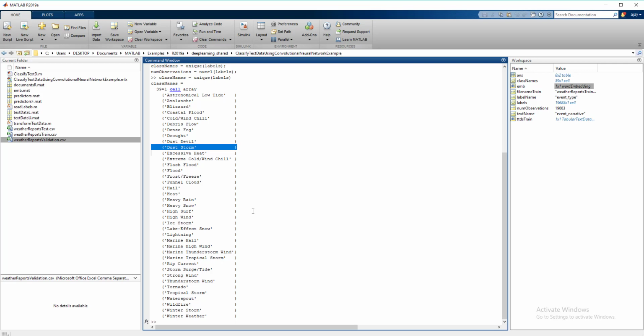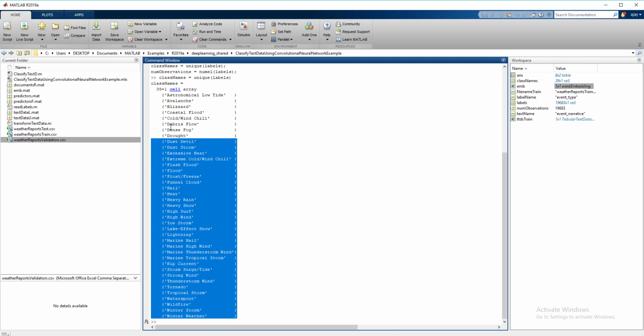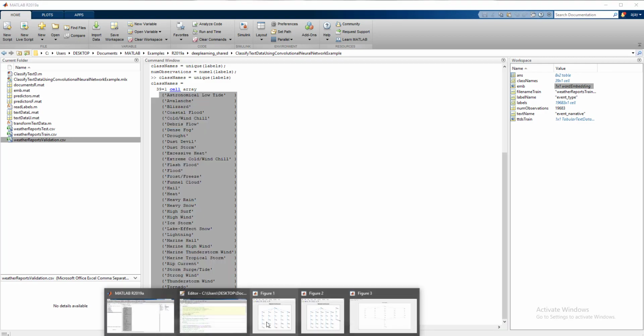So we have 39 unique labels, and the total size of the file is 19,683 event narratives, which contain these 39 labels.